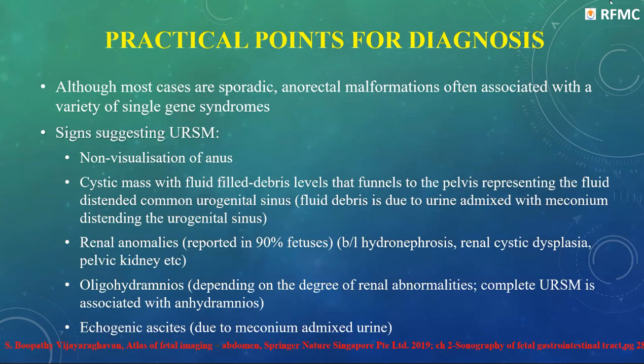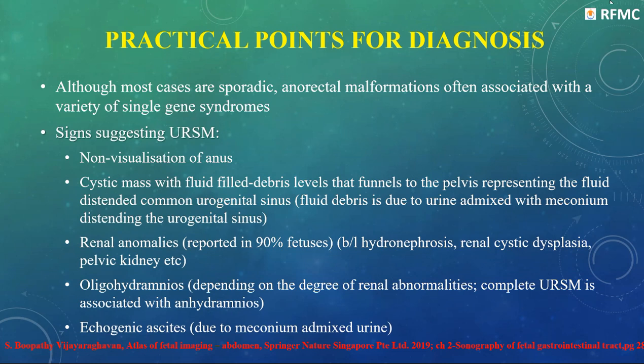Now, the practical points for diagnosis: most of the cases are sporadic. Anorectal malformation is very rarely associated with a single gene syndrome. Now, what signs will we get while diagnosing a urorectal septum malformation? Non-visualization of the anus, which usually needs 23 weeks of gestation for visualization. There will be a cystic mass in the abdomen, which will be fluid filled, and it might have debris if it is a enterovesical fistula, because the urine will mix with the meconium.